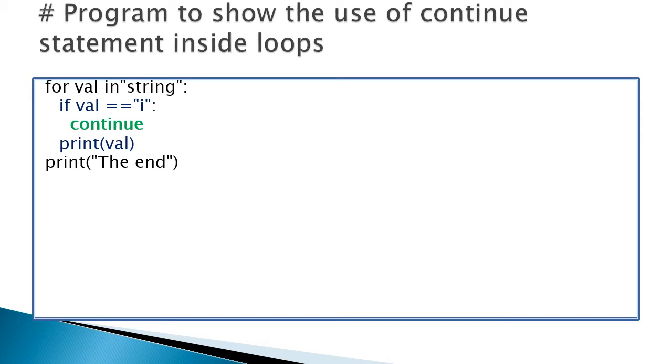Continue means the following statements are skipped in the loop. The following statement is only print val, so it is skipped. So the i value is not printed, and then it jumps back to the for loop. The next letter n is taken and printed, and next g is taken and printed. So the output is s t o r n g. After the for loop, the following statement, the end, is printed.